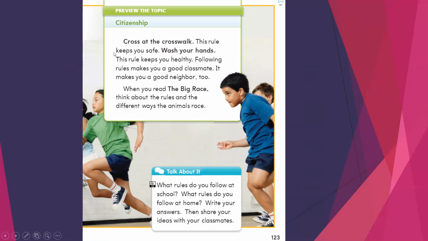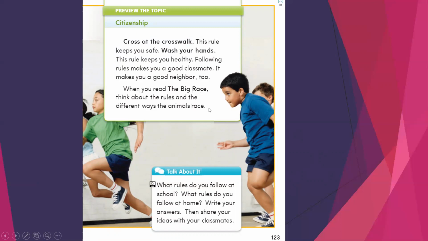Okay, we will read this together. Cross at the crosswalk. This rule keeps you safe. Wash your hands. This rule keeps you healthy. Following the rules makes you a good classmate. It makes you a good neighbor too. When you read The Big Race, think about the rules and the different ways the animals race.